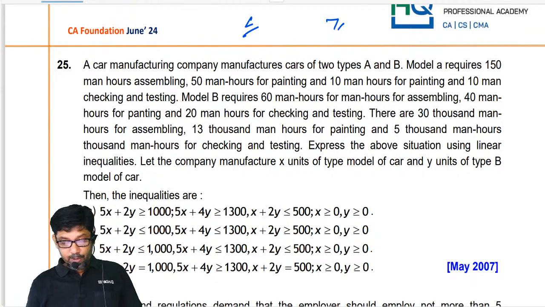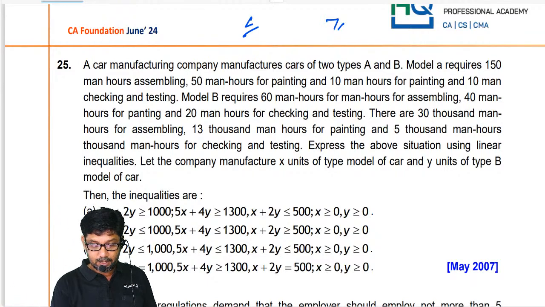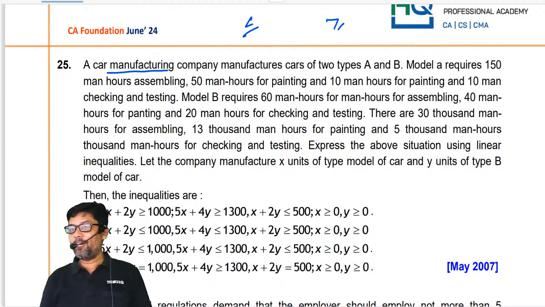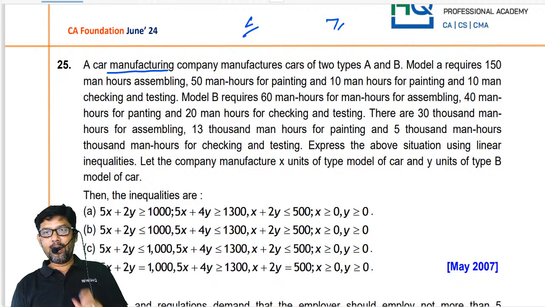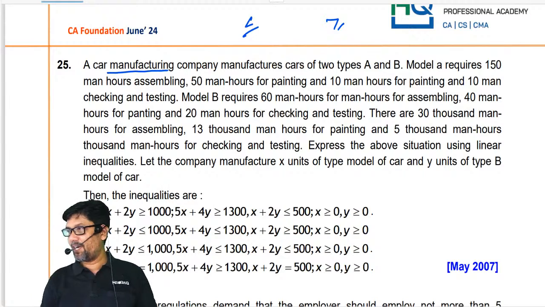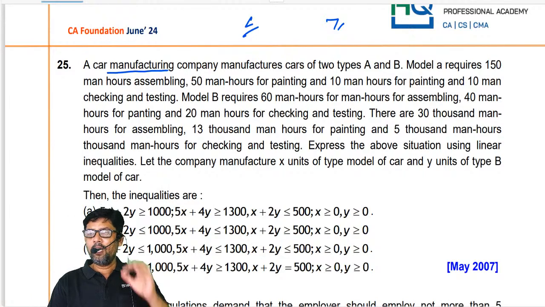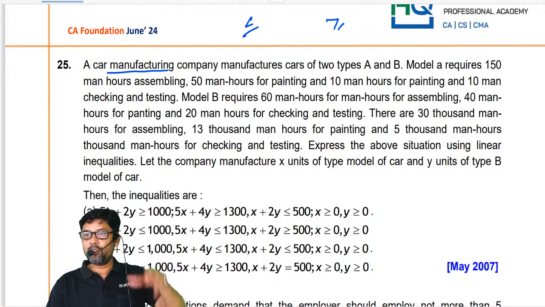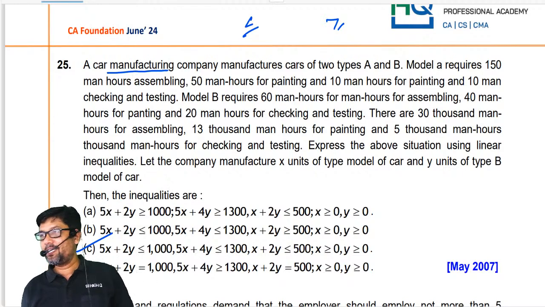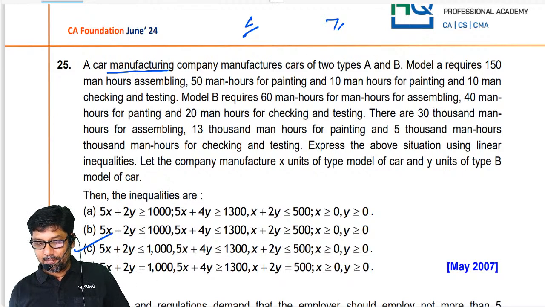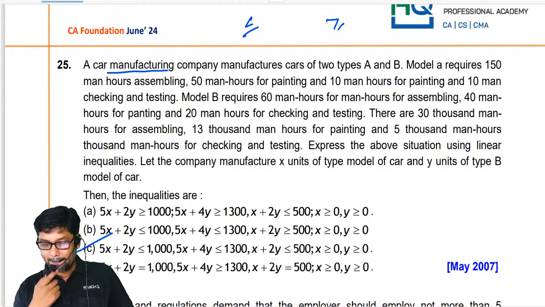Without reading the full question, you only read one word: this question is manufacturing type. So all the inequalities will have less than or equal to. Here I am checking, there is only one option having less than or equal to.